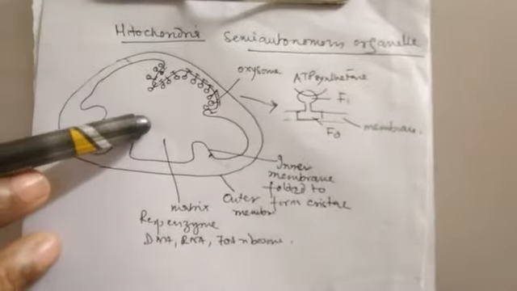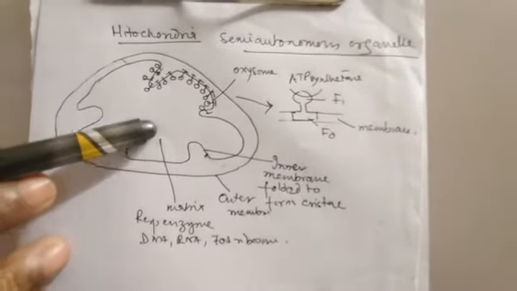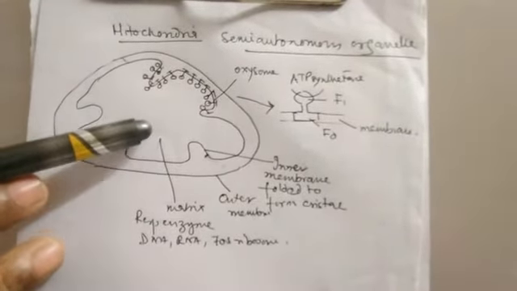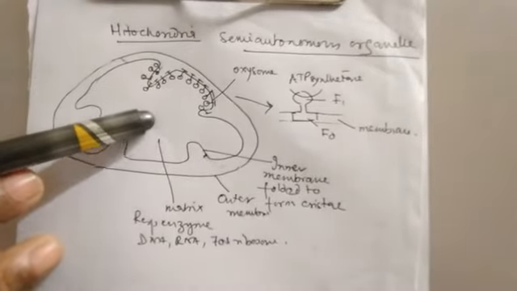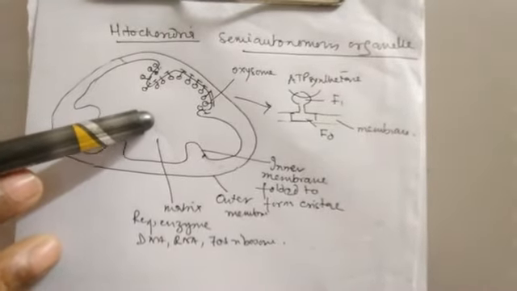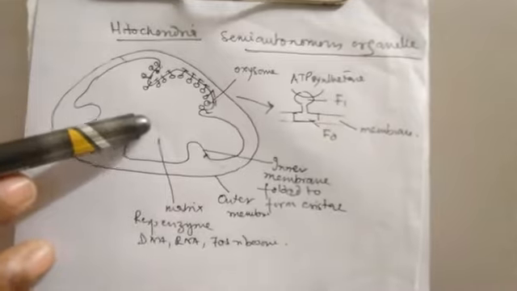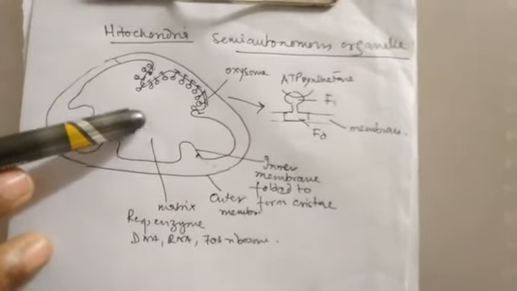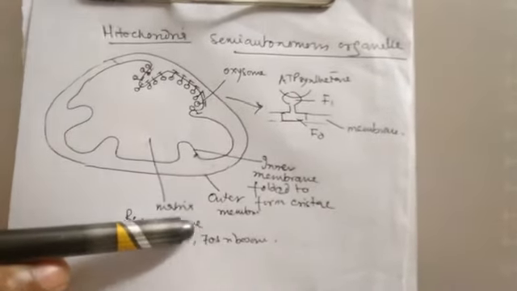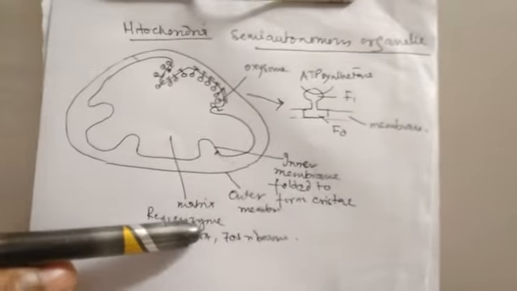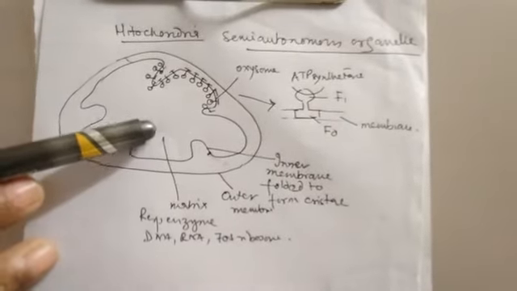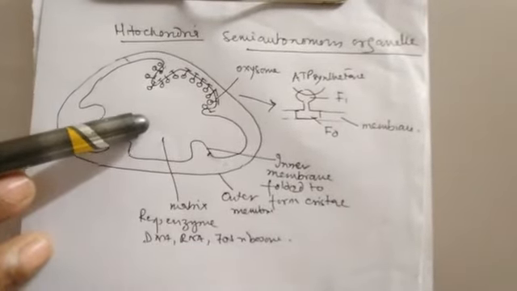It has single circular DNA and 70S ribosomes, so mitochondria can produce, to some extent, its own protein. It does not have to depend completely, though it is a very limited extent, but still it can produce its own protein through its DNA, RNA, and